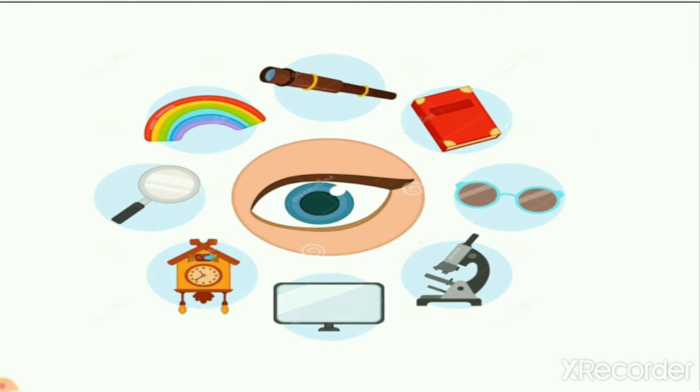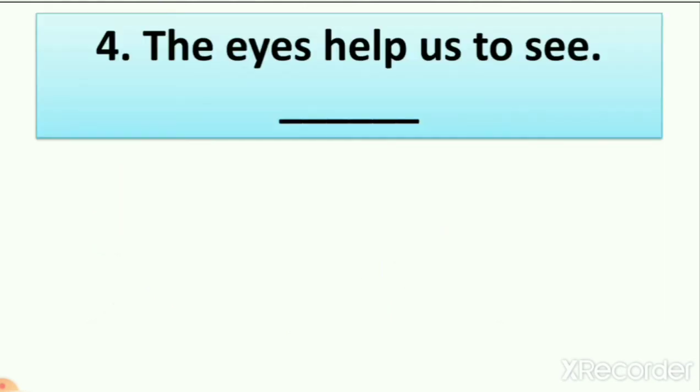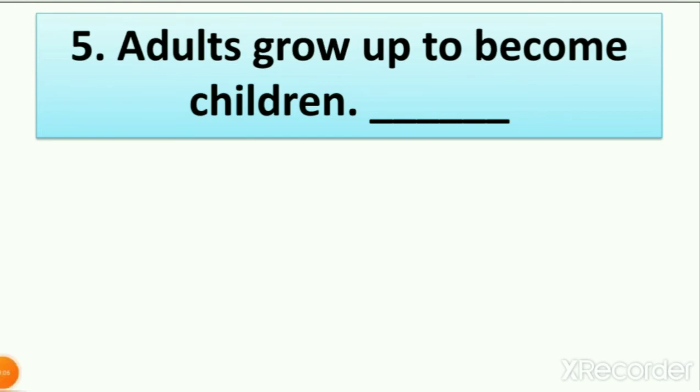So like that, you understand that this sentence is right, that the eyes help us to see. So what do we write here? We write here true, right? Let's see the next one. Number 5. Adults grow up to become children.